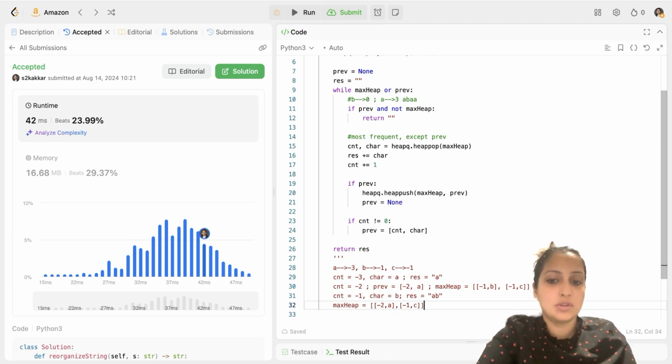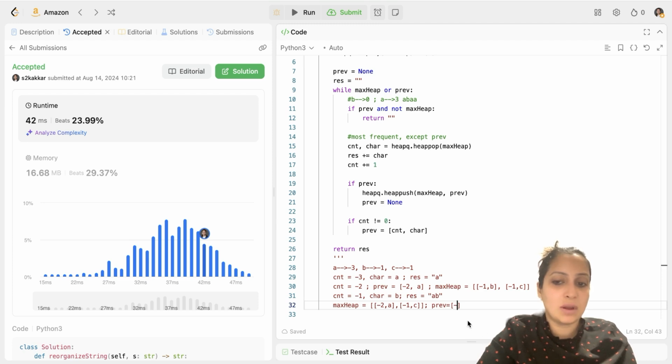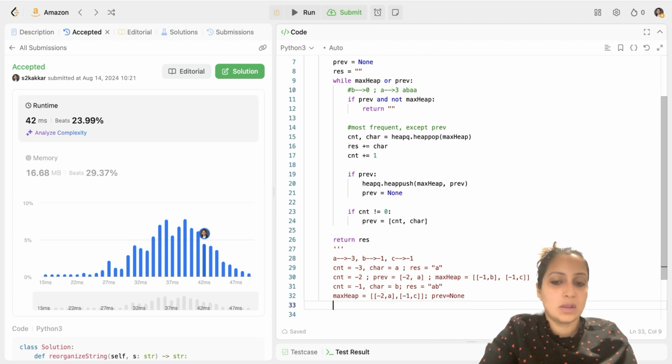And then you can push this count -1 and B pair to previous, but you have to add 1 to the count here, right? So -1 plus 1 would be 0. But you cannot set previous to 0 comma B, because only if your count is not 0 will you set the previous. Otherwise, your previous becomes null. So it will remain null. So now your heap is this, your previous is none.